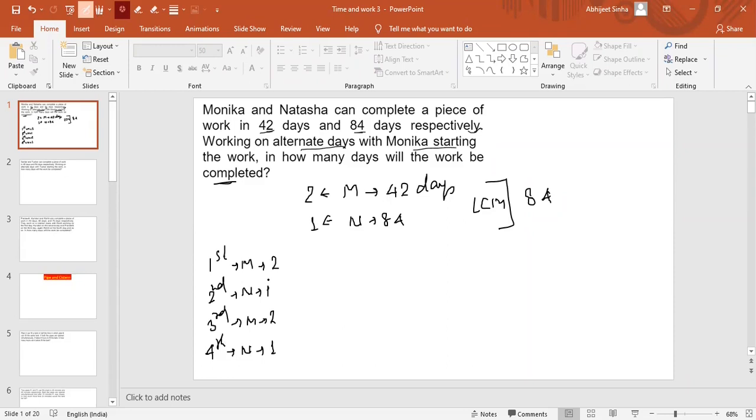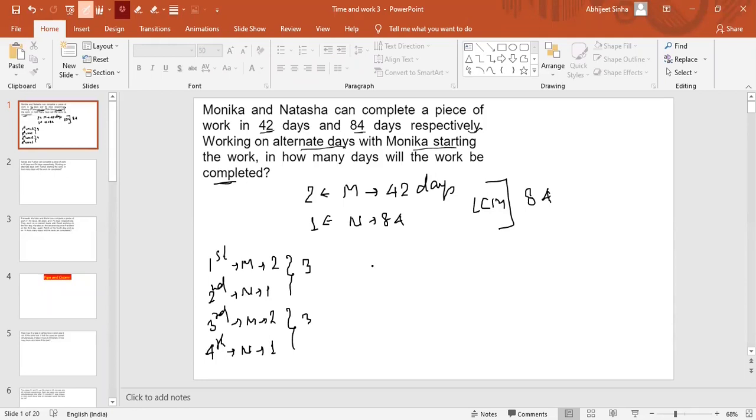As we can see, every day the amount of work done by Monica or Natasha is different. But for every 2 days, the total work done by them is 3 units, for the first 2 days and also for the second 2 days. So in this case, what we will do, guys, is divide by 3.